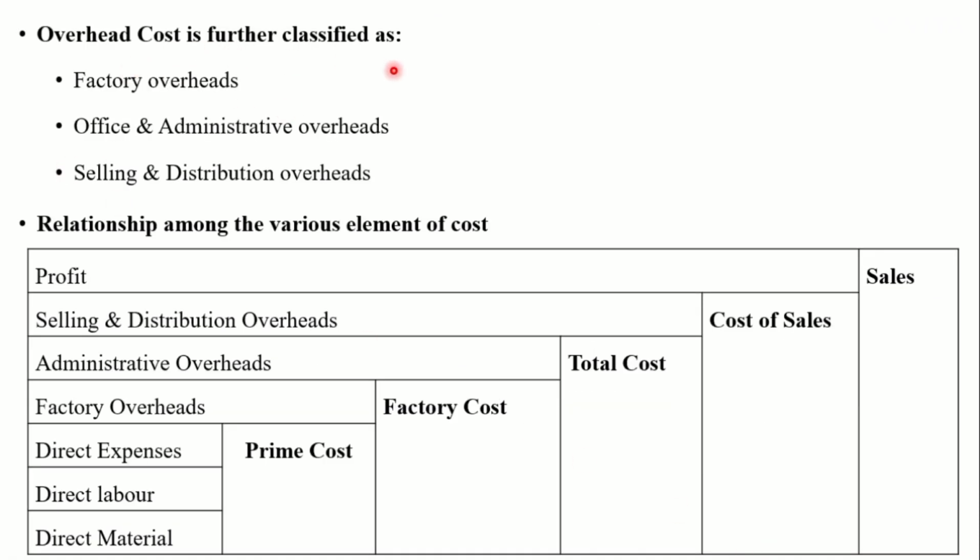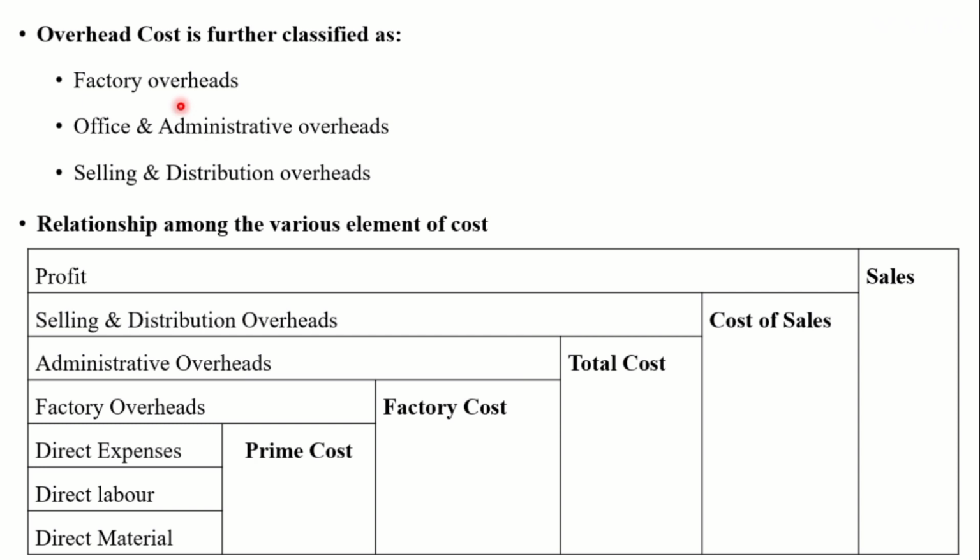Overhead cost is further classified as factory overhead, office and administrative overhead, and selling and distribution overhead. This is another classification of indirect cost, that is, indirect material, indirect labor and indirect expenses are further classified as factory overhead, office and administrative overhead, and selling and distribution overhead. Now, factory overhead.